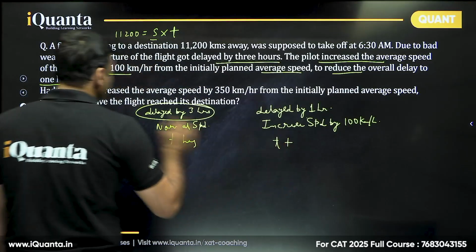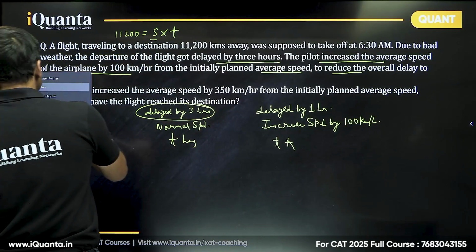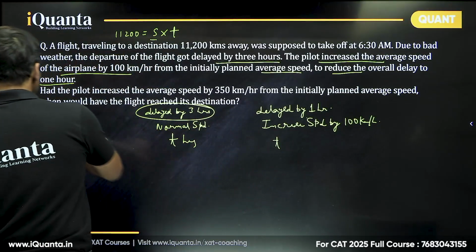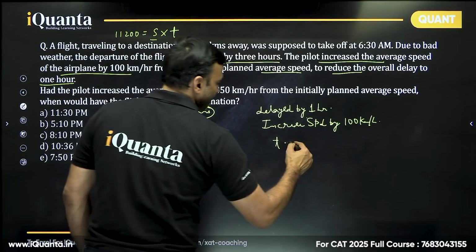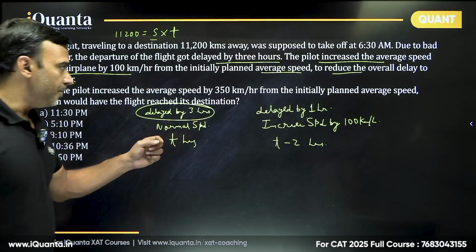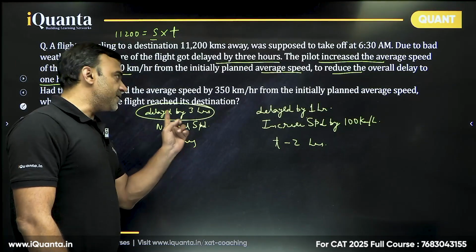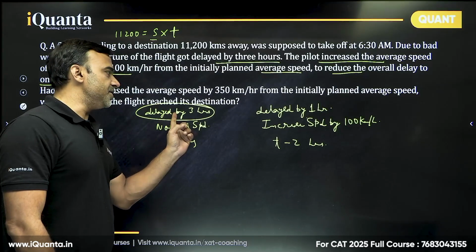They take t minus 2 hours. T minus 2 hours. Try to understand that. I'll explain again. If it travels on the normal speed, it will take t hours. It started 3 hours late, so it will reach 3 hours late.